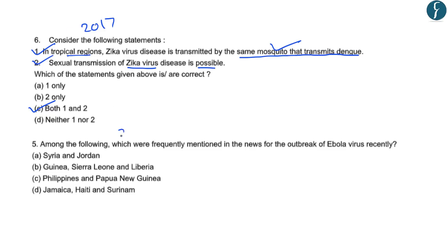Further, in the year 2015, a question was asked related to the outbreak of Ebola virus. And the question required us to identify the countries in which this outbreak was going on. So the correct answer in this case was Guinea, Sierra Leone and Liberia. So these were the places in Africa which were in the news because of the outbreak of Ebola virus. So this is another way in which questions can be asked related to outbreaks of various diseases.